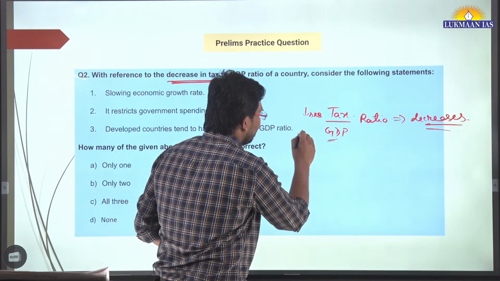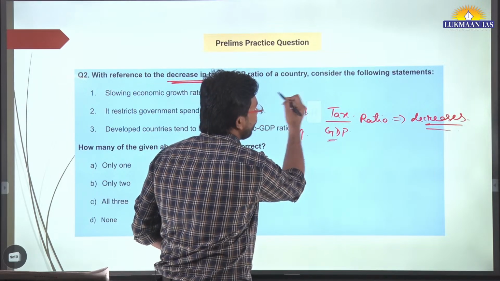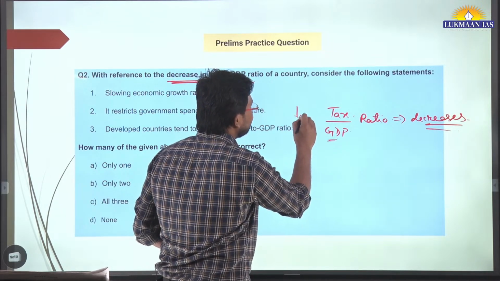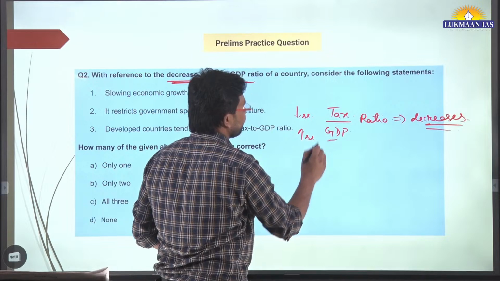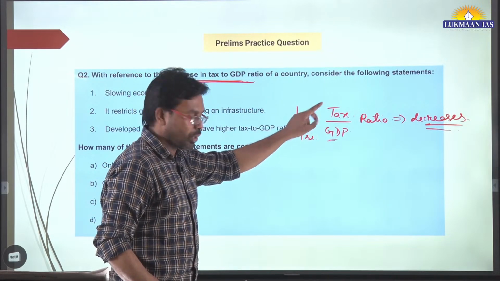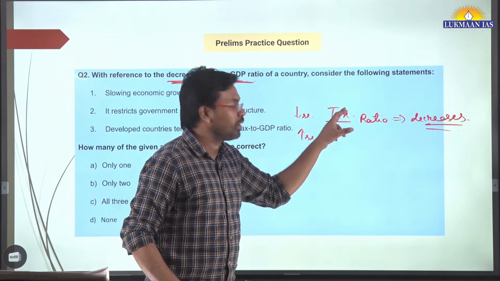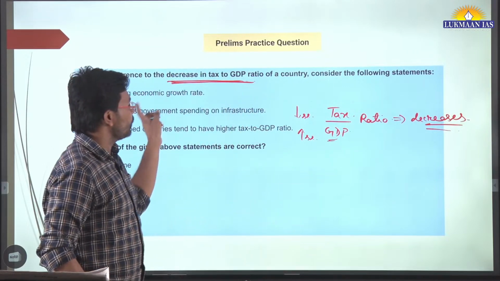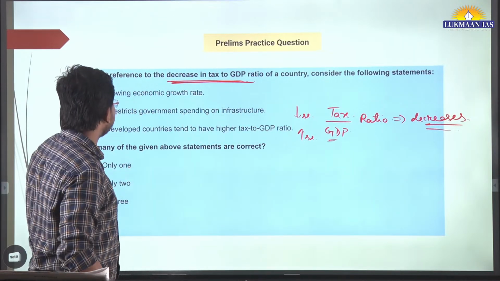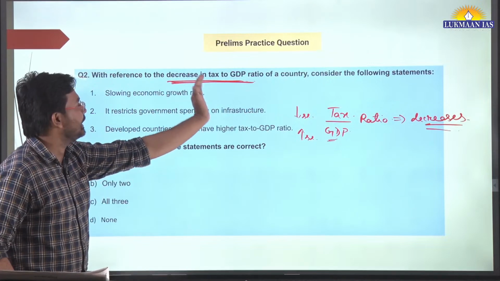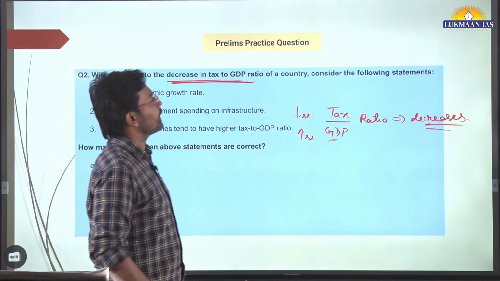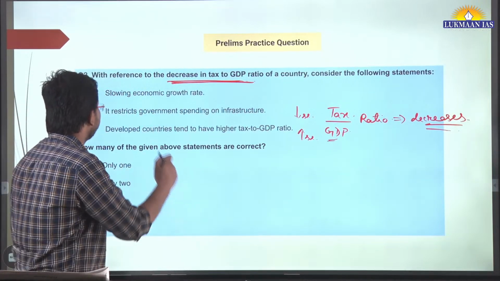When the denominator increases or when the numerator decreases, in both the cases this overall ratio is going to go down. So in this question they have asked what will be the impact of a decrease in the tax to GDP ratio of a country. We need to consider these statements.